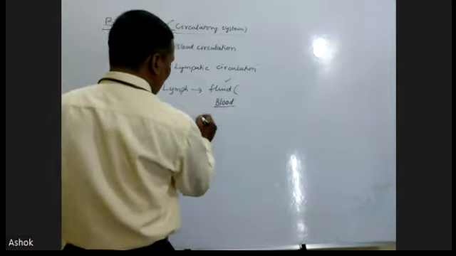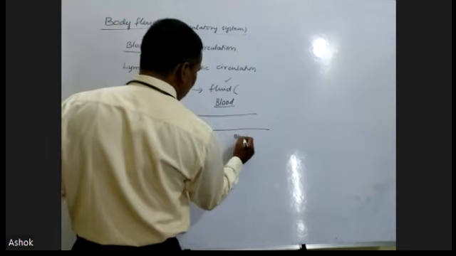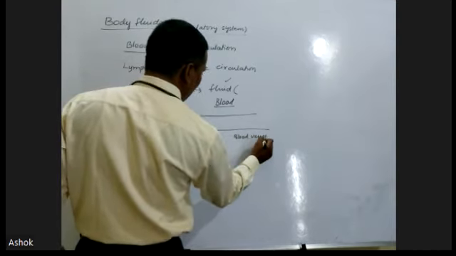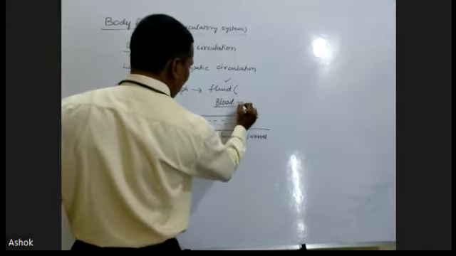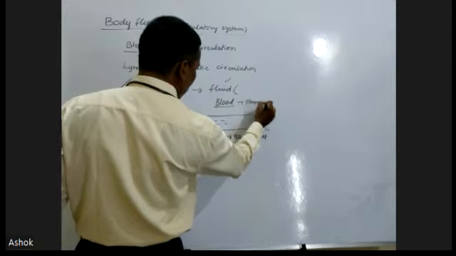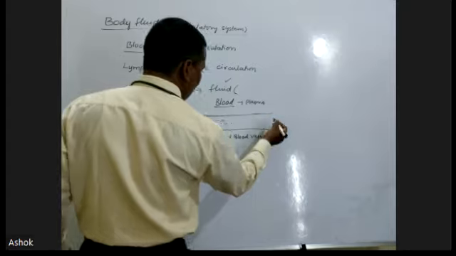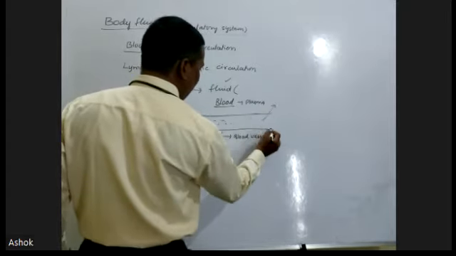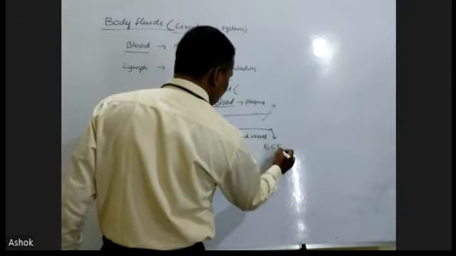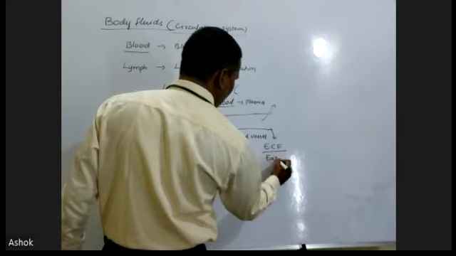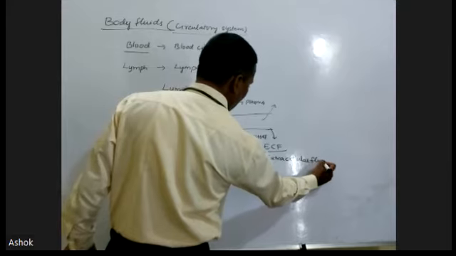How is it developing from the blood? When the blood is circulating in the blood vessel, plasma from this blood vessel, at the end of the cells or tissues, comes outside. This plasma is called ECF, extracellular fluid.